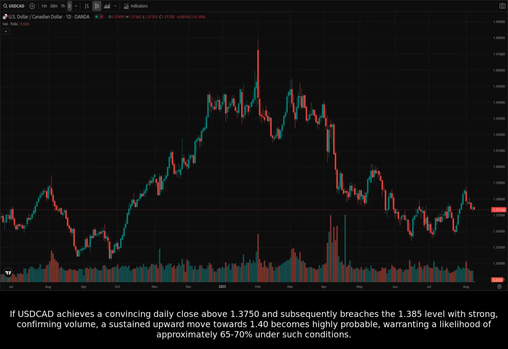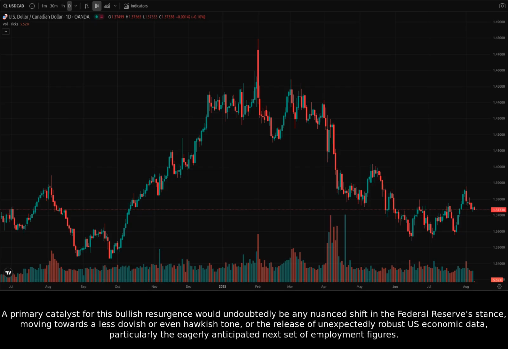If USDCAD achieves a convincing daily close above 1.3750 and subsequently breaches the 1.385 level with strong, confirming volume, a sustained upward move towards 1.40 becomes highly probable, warranting a likelihood of approximately 65 to 70% under such conditions. A primary catalyst for this bullish resurgence would undoubtedly be any nuanced shift in the Federal Reserve stance, moving towards a less dovish or even hawkish tone, or the release of unexpectedly robust U.S. economic data, particularly the eagerly anticipated next set of employment figures.